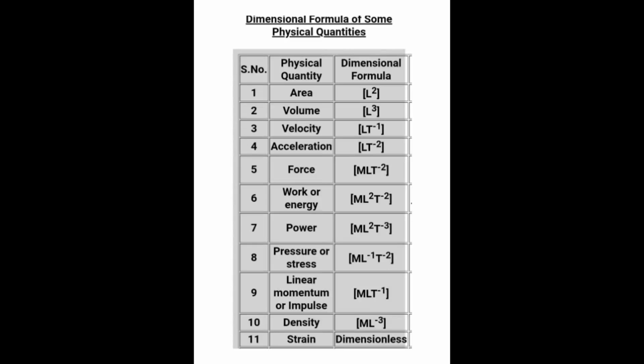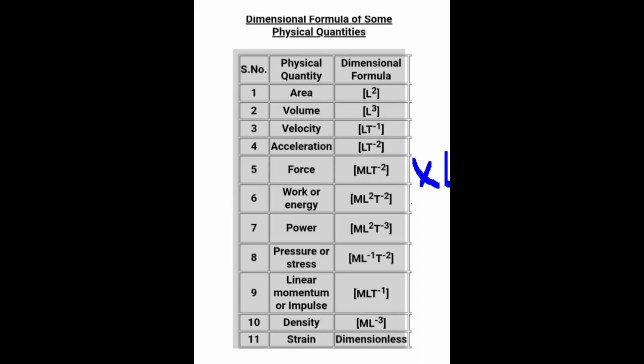Okay, next we have work or energy. Work, as I already told you in the interactive class, is force into displacement. Force is M L T to the power minus 2, and displacement is L. When we multiply this by L, we get M L squared T to the power minus 2.